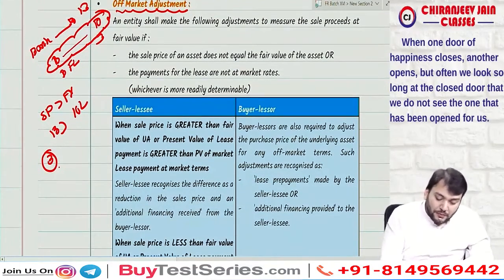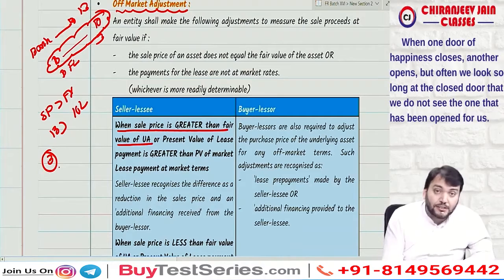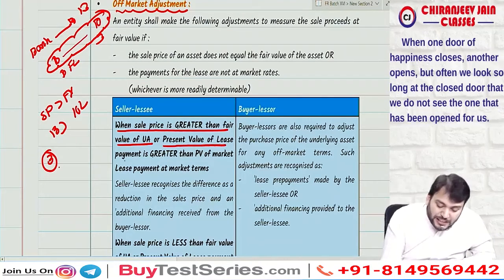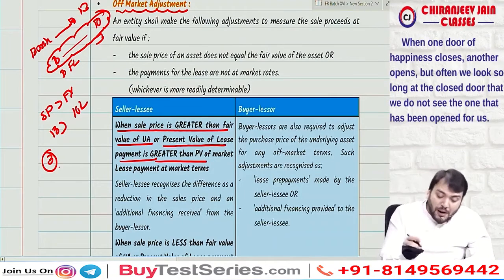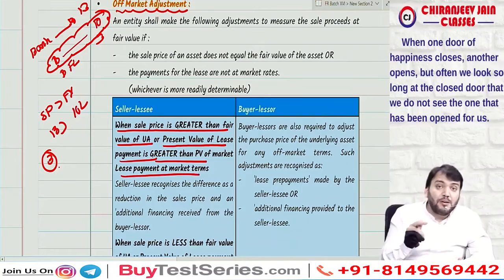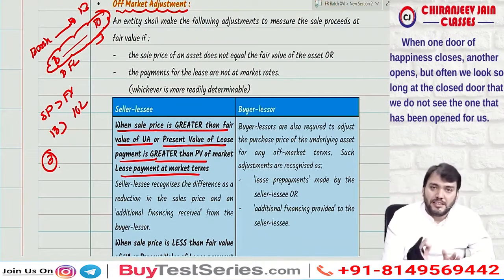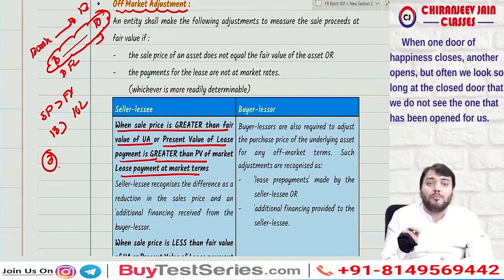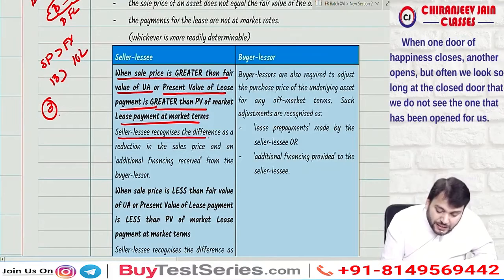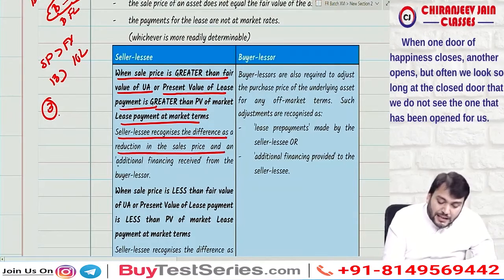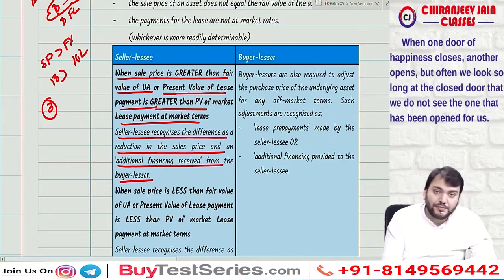What they want to say is: when the sale price is greater than the fair value of the underlying asset, or the present value of lease payments is greater than the present value of lease payments at market terms, whichever can be determined reliably, you can calculate off-market terms on the basis of the fair value of the asset or on the basis of lease payments at market terms. The seller lessee recognizes the difference as a reduction in sale price and an additional financing received from the buyer lessor.